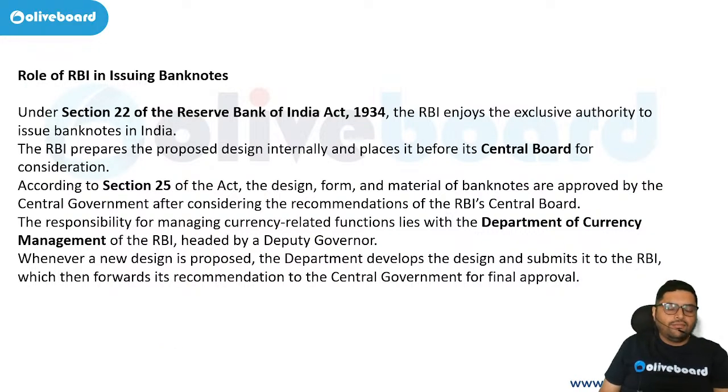Now, what is the role of RBI in issuing banknotes? Under Section 22 of the Reserve Bank of India Act, RBI enjoys the exclusive authority to issue banknotes in India. Correct? RBI prepares the proposed design internally and places it before the Central Board.